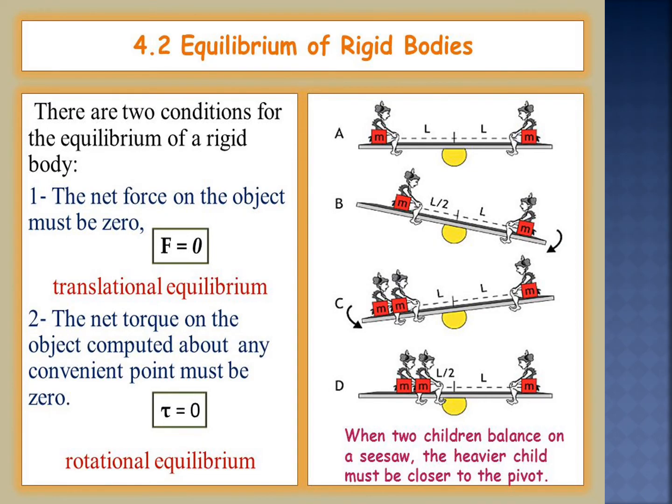Next, equilibrium of rigid bodies. Equilibrium of rigid bodies. So, when a body is at rest without any motion on a table, we may say that there is no force acting on the body. So, actually it is wrong because there is a gravitational force acting on the body.